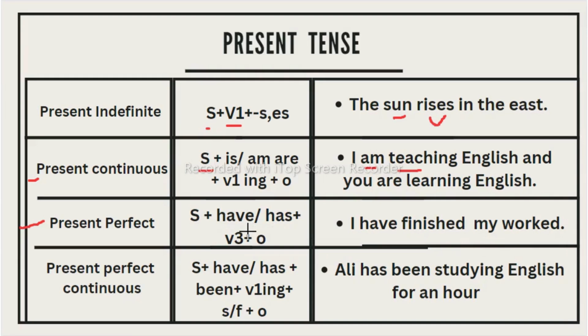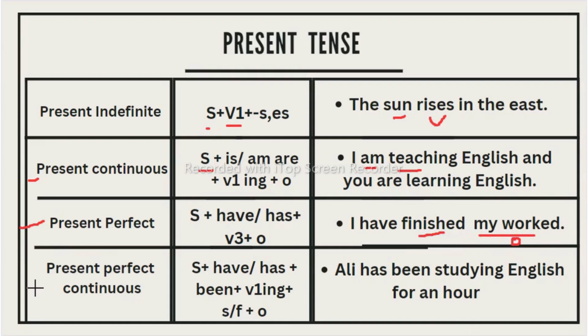And along with have and has, you need to take V3. Always, the have form gets the V3 form of the verb. For example, you can see write, wrote, written. So written is V3. So whenever you write the have and has form, along with that you need to take the V3 form of the verb. Then the object. I have finished. Finished is V3 here. My work is the object here.